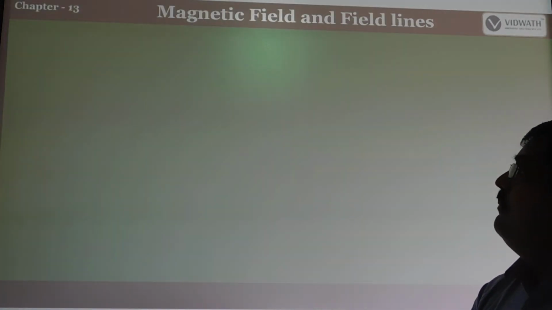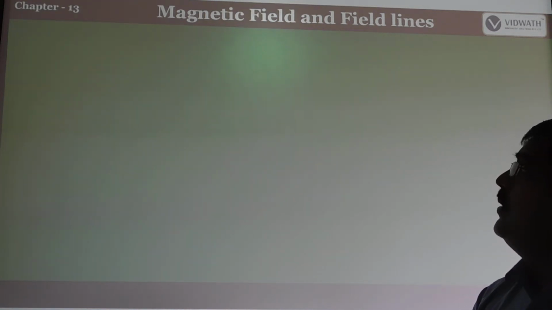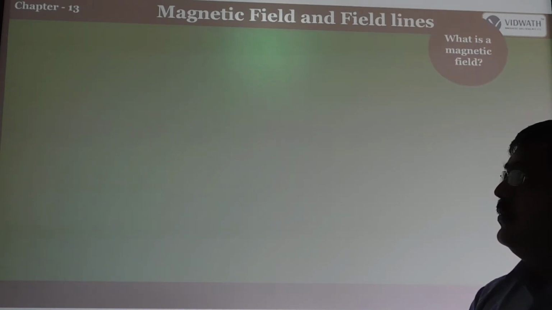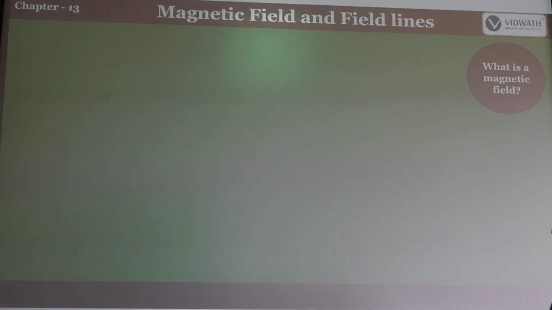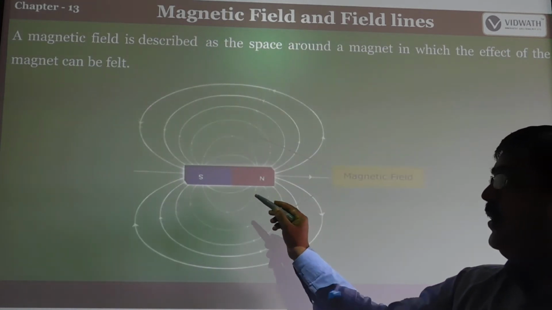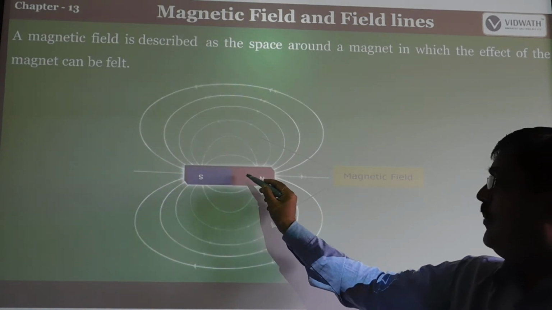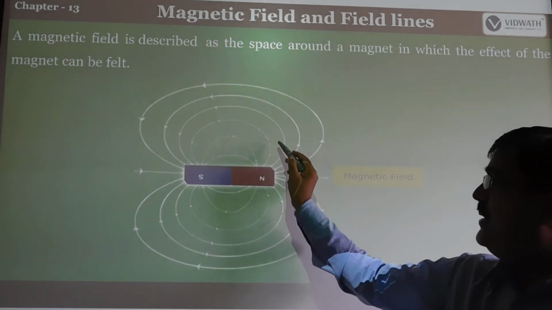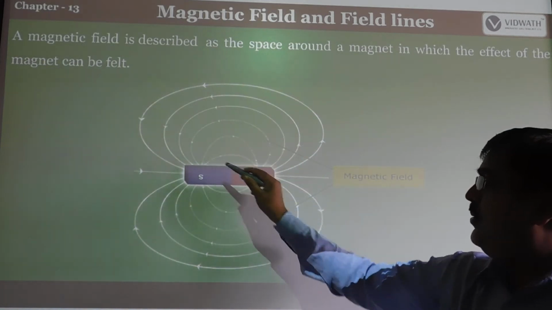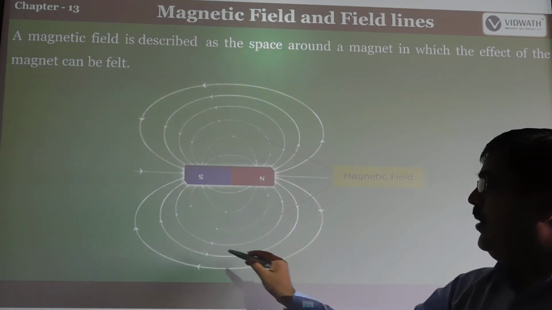So next is magnetic field and field lines. What is the meaning of magnetic field or field lines? Look at the picture here. We take a bar magnet here. This is the north pole. Consider this is the south pole. The magnetic lines arise from the north to south. See the picture here. From north to south, again north to south. All the field lines are produced like this.